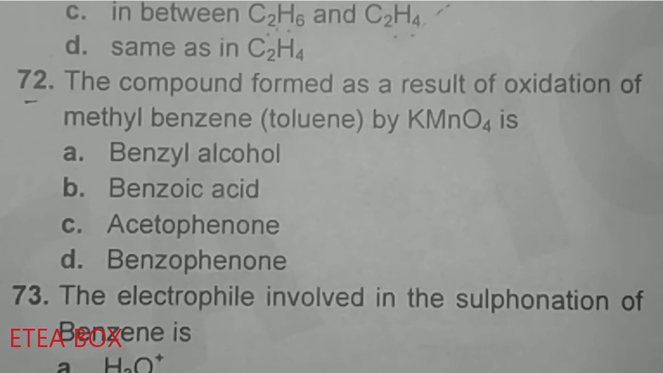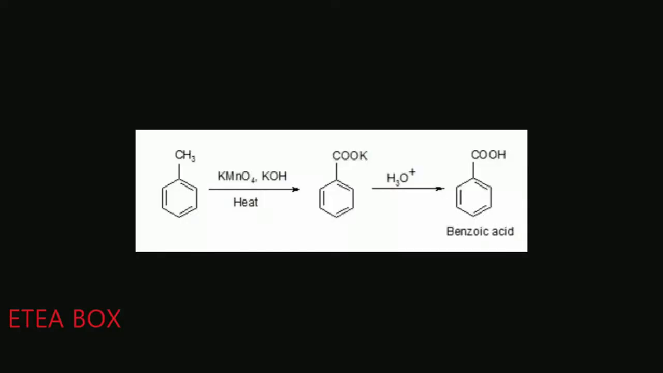The compound formed as a result of oxidation of methyl benzene, toluene, by KMnO4 is benzoic acid. This benzoic acid is formed by the oxidation of toluene.